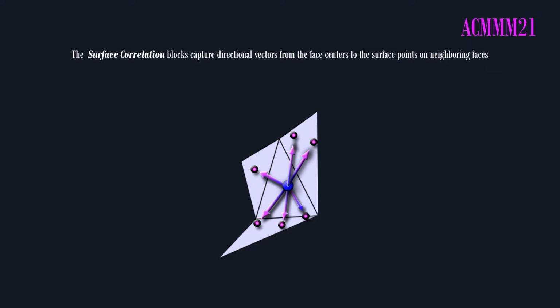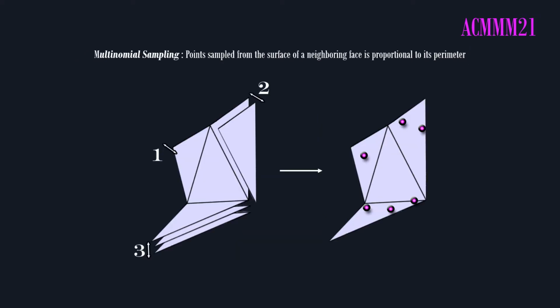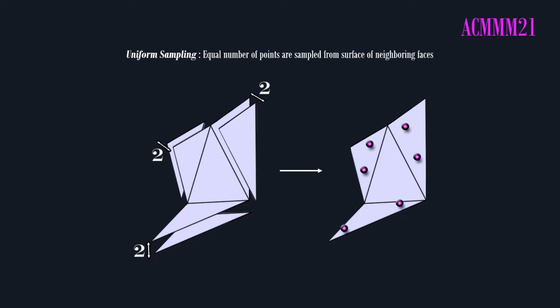They capture local structures as directional vectors from the face centers to the surface points on neighboring faces. To constrain the surface points on neighboring faces, MeshNet++ samples the points either under a multinomial probability distribution or uniform probability distribution. Compared to multinomial sampling, an equal number of points are sampled from neighboring faces with uniform sampling.